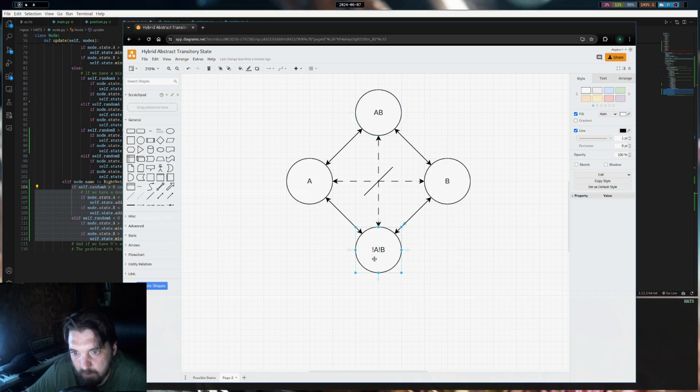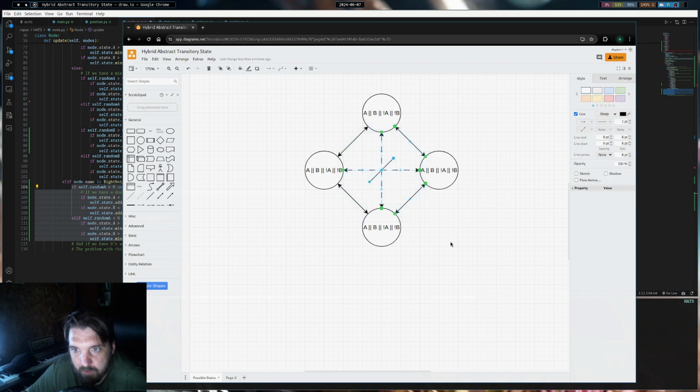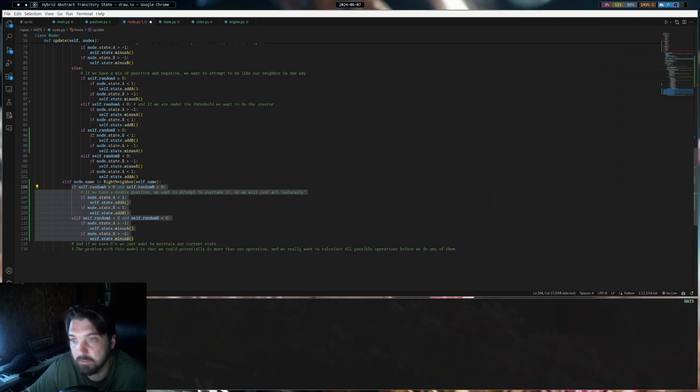AB and not A, not B are also not like one another, but they share a likeness in the fact that A is like not B and B is like not A. And so there's this constant. If we took out all of these states and we define them by potential states, there's this dynamic here where there's this relationship of likeness and dislikeness.